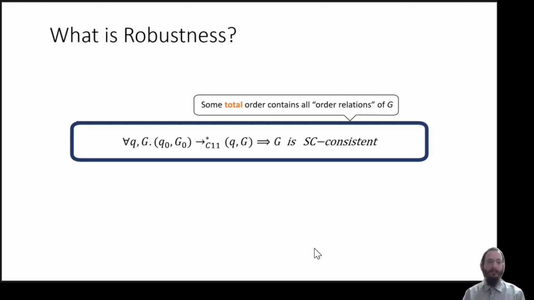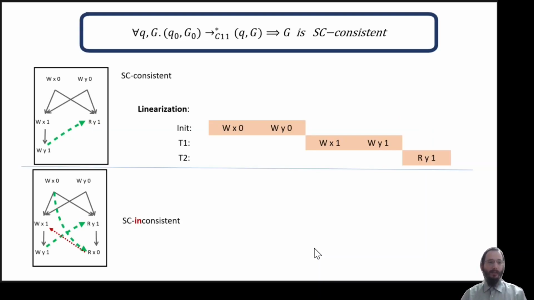Now, what is robustness? Robustness means that all the graphs that are reachable by the program are SC consistent. And by this we mean that there exists some total order that contains all the order relations of the graph for this specific graph. And this is a formal definition, so let me demonstrate this with two examples.